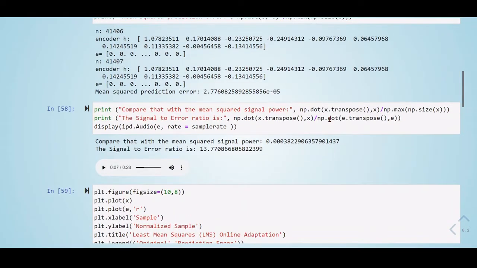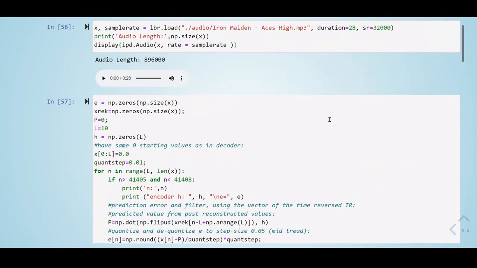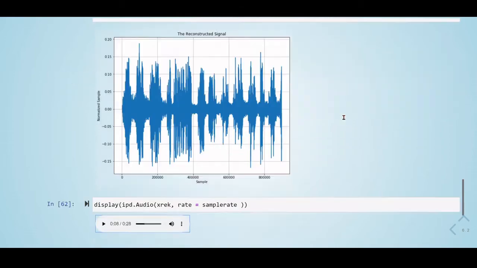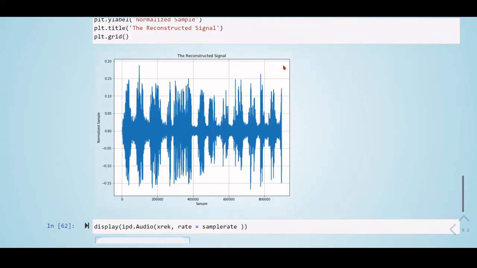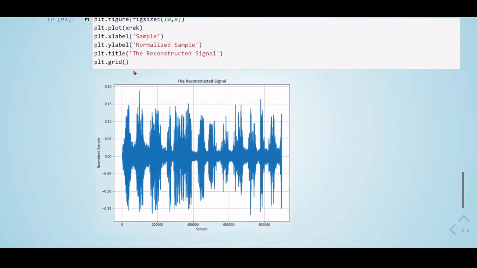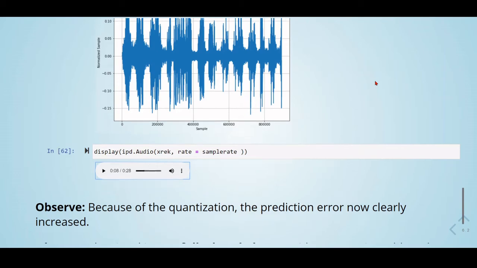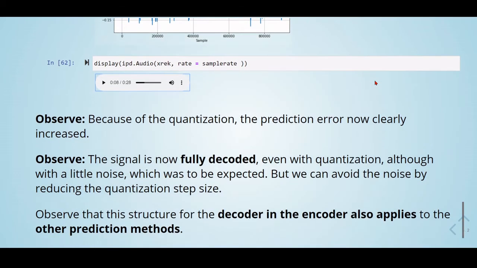So we've seen here how we can introduce quantization with this scheme of a decoder in the encoder, and we can now fully get the reconstructed signal. And there's a trade-off.